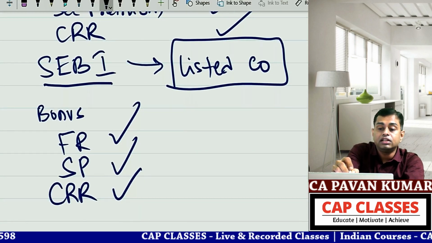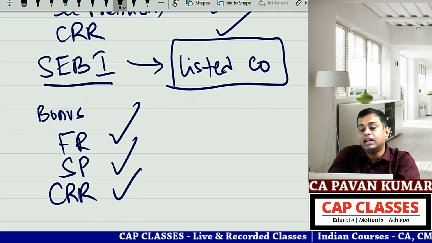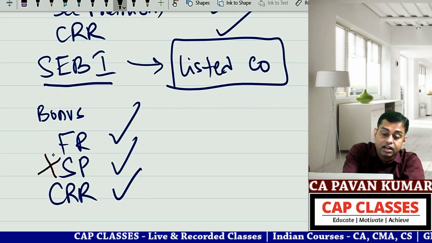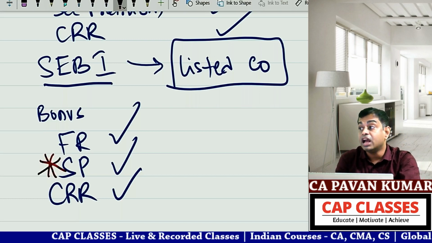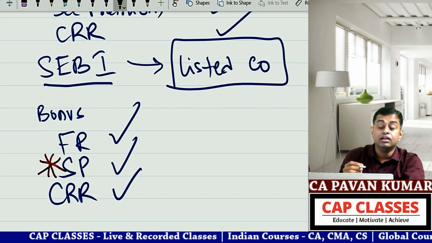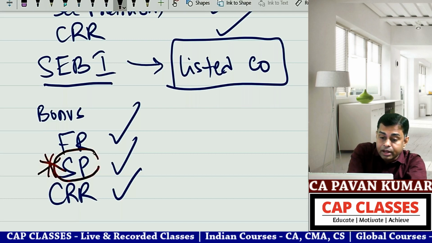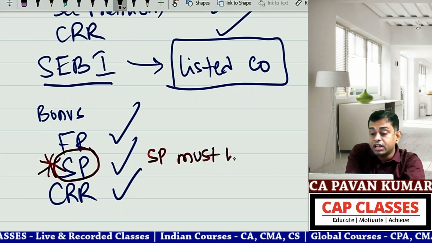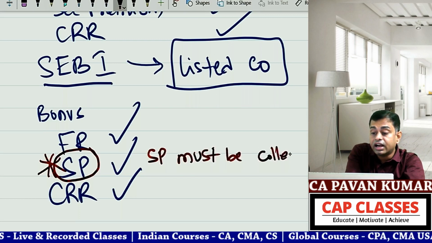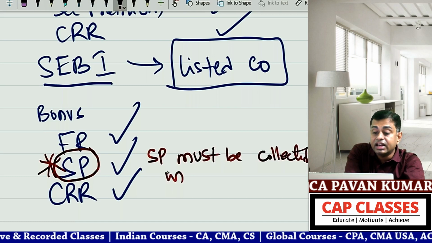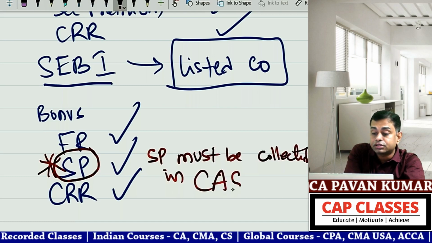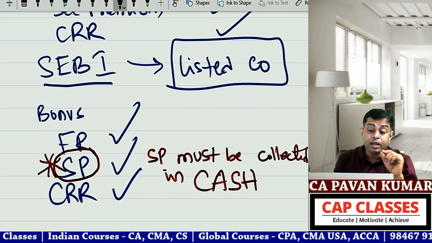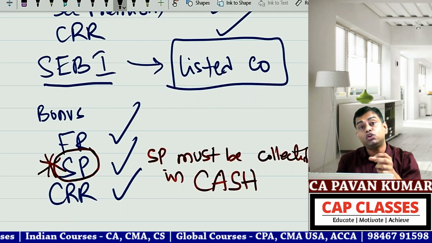Now Chintu will ask, "Sir, you are telling the same thing, na?" But here for security premium, SEBI has put one condition. This security premium must be collected or realized in cash. As per the Companies Act, security premium may be generated without collecting cash also.